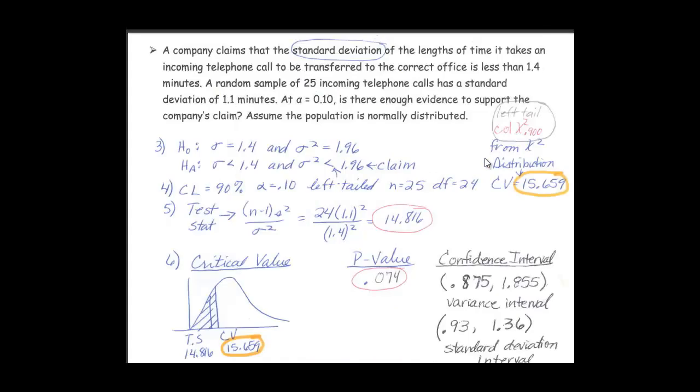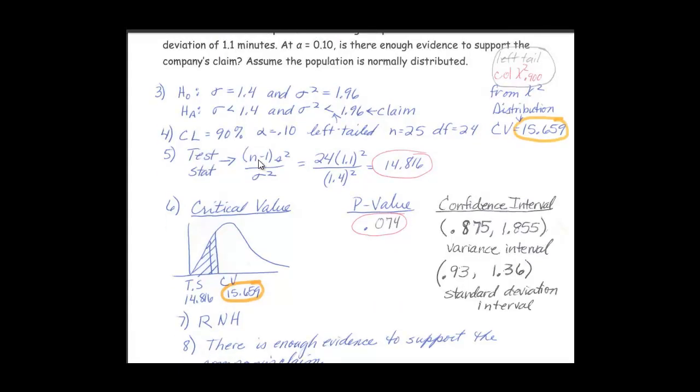Back to this. When we plug in our test statistic formula, we have the degrees of freedom times our sample variance divided by our population variance. That's where I needed those standard deviations, both of them squared. Our sample standard deviation was 1.1, and I need to square it here. Our population standard deviation that we're testing is 1.4, and I need to square it here.